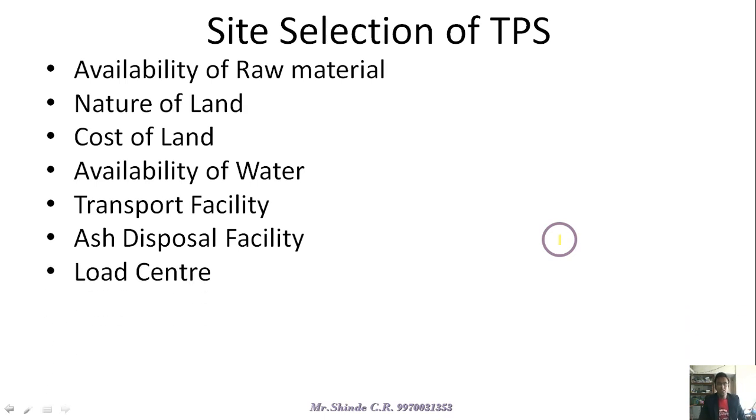Next one is the load center. The site selection for thermal power plants is nearer to the loads. Why? Because of the transmission of electricity. Transportation facility is another thing, but we call it the transmission of electricity.